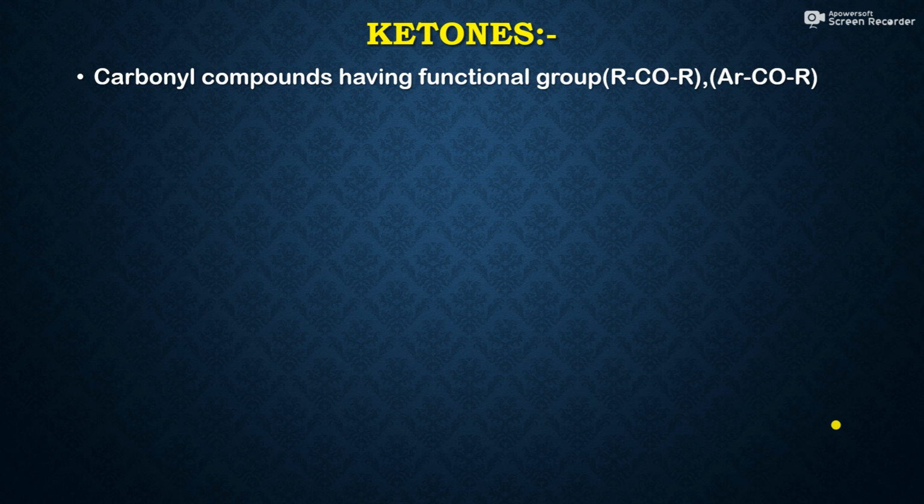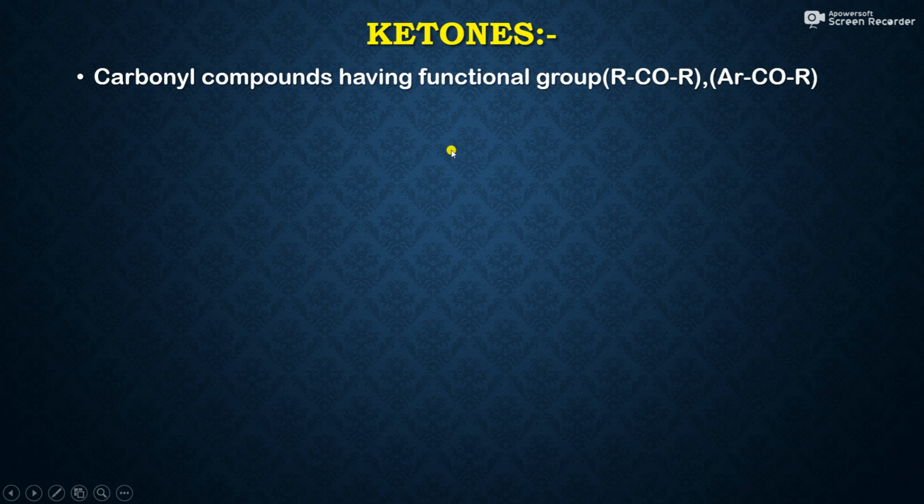R may be aliphatic, R may be aromatic. But in ketones, the carbonyl group is flanked by two R groups or two Ar groups, or one R and another Ar group. So this is the basic difference between aldehydes and ketones.